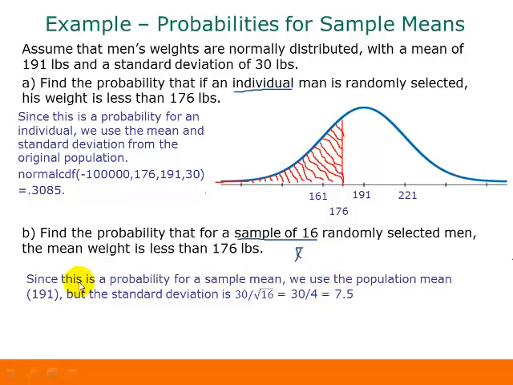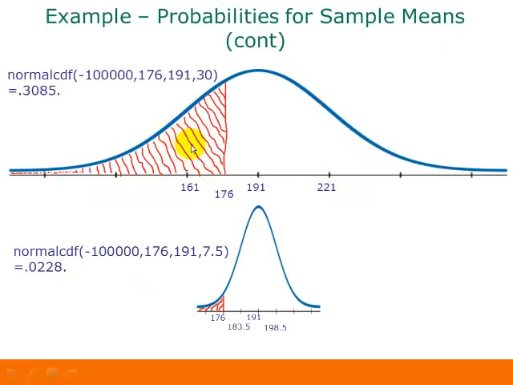What that tells you is that we still use our population mean of 191, but for our standard deviation we have to use that formula. That means we take our original population standard deviation and divide it by the square root of the sample size. So we're taking 30 divided by the square root of 16, or 30 divided by 4, and we get 7.5. That's our standard deviation for our sample mean. So that would be sigma of x bar.